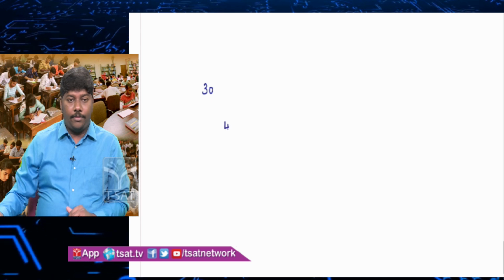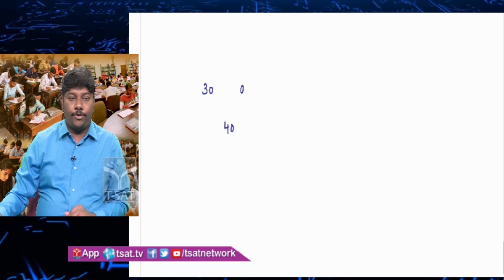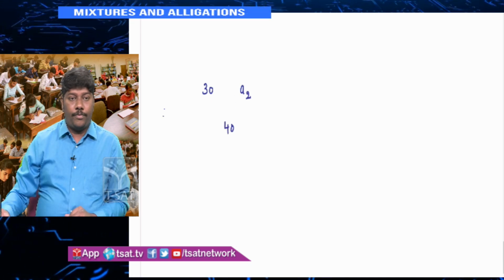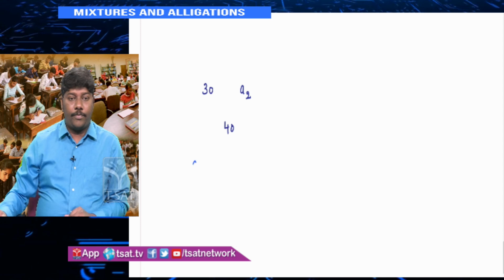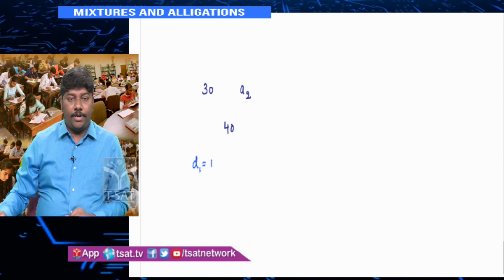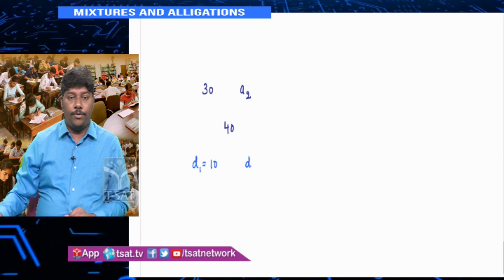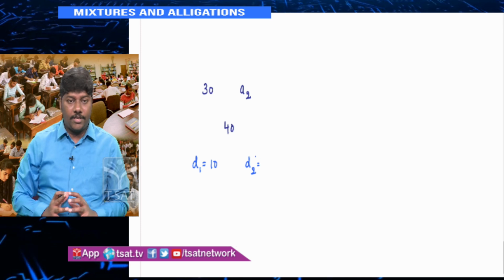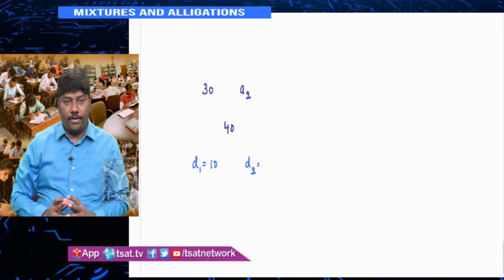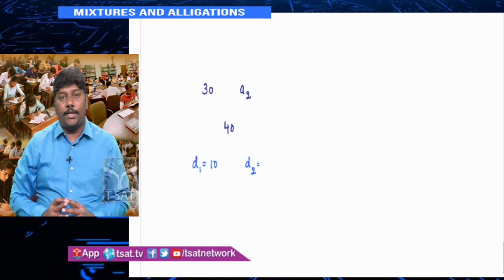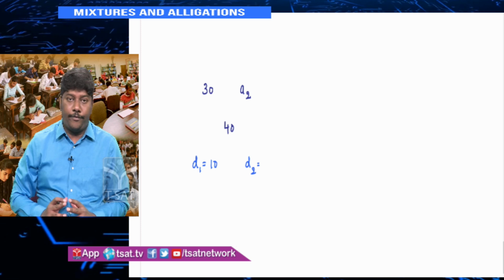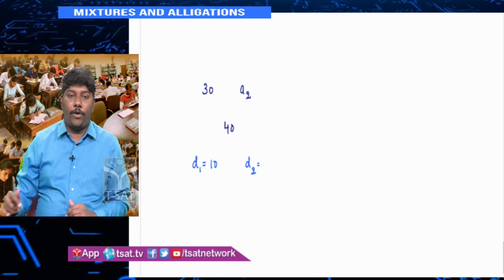Suppose if I give you, this is 30, this one is 40, your A2 is A2 only. Now, what is your D1? D1 is equal to 10 because you know the difference. Now, what is D2? Can I write 40 minus A2 or A2 minus 40? It is very important. Here 30 is less than 40, therefore A2 should be greater than 40.